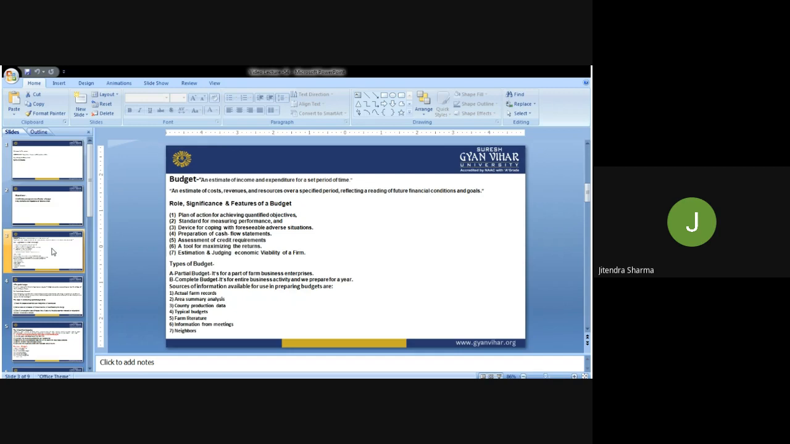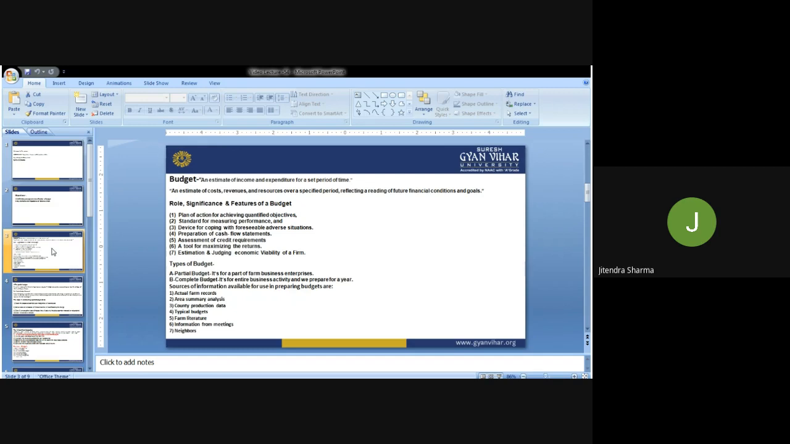Then, a device for coping with foreseeable adverse situations. Yes, if we see the pandemic or sometimes a natural disaster or any other situation that can be predicted, the resources can be allocated accordingly. So nowadays in our country the government is reallocating resources to the health sector and other sectors allied with it, to maintain the health of the society.